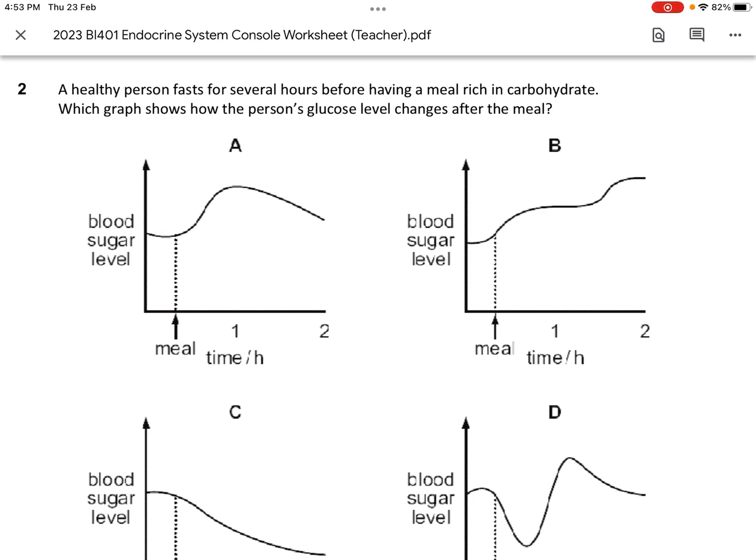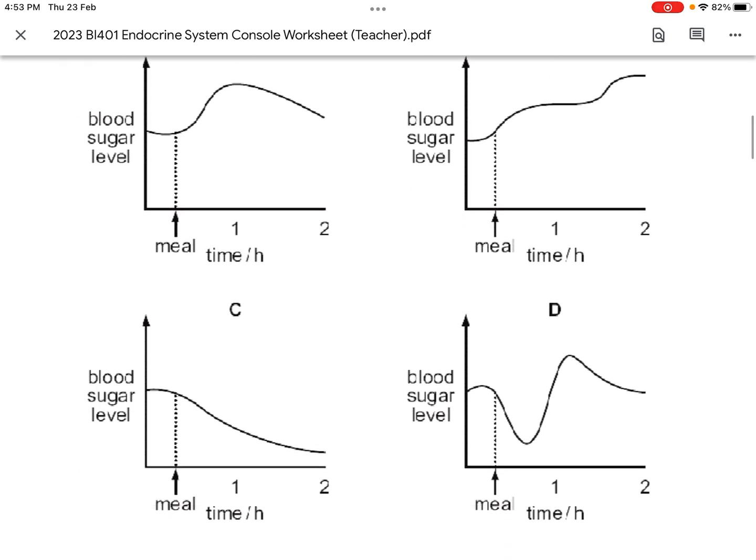B is very odd. After you eat, blood glucose level increases, then increases some more. That shouldn't happen. It's most like positive feedback. C is not correct because after you eat, blood glucose level shouldn't decrease immediately. In fact, this one decreases below the normal level, which is very odd after you eat. Look at D, this is also not correct because after you eat, the first thing that happens, sugar level shouldn't decrease. It should increase first.